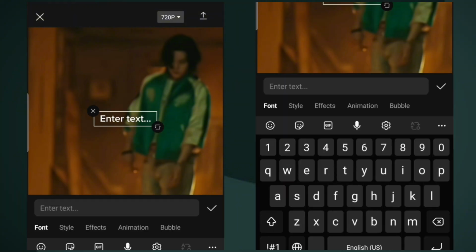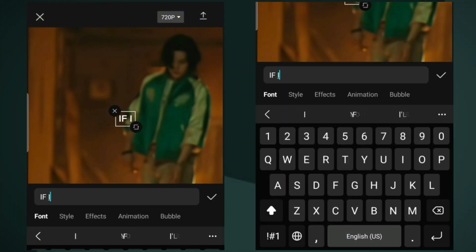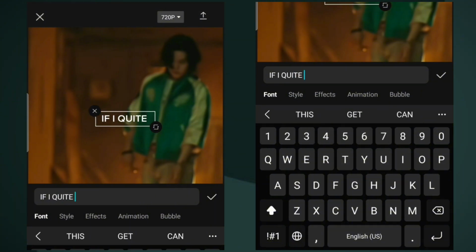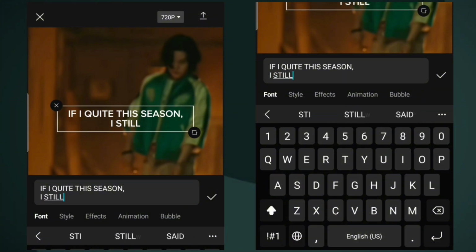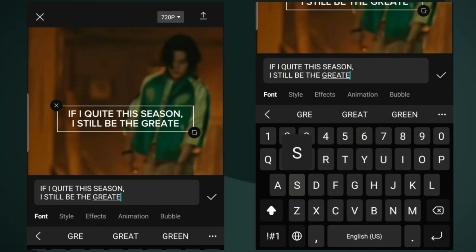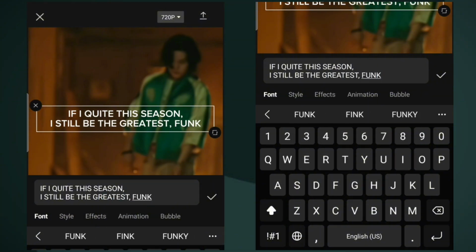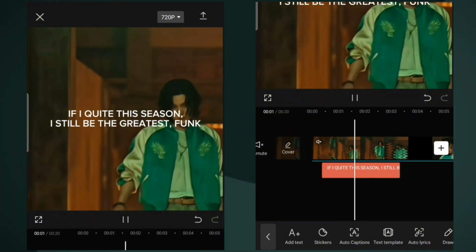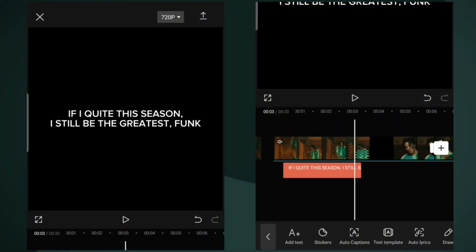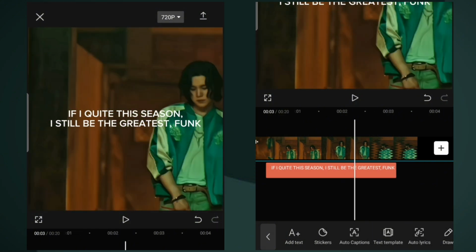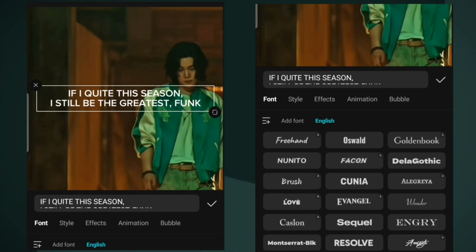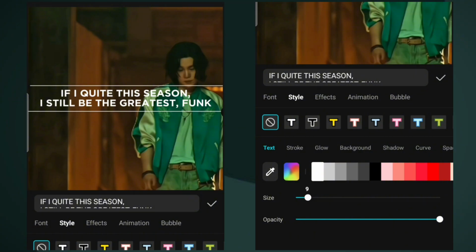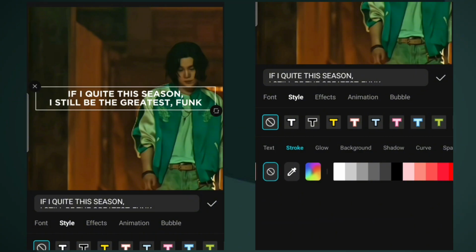Let's start. Start by taking the working clips, go to the text icon, and enter your texts. Adjust the text according to the lyrics or beats. Select the font. Now go to Style and make the size 7.